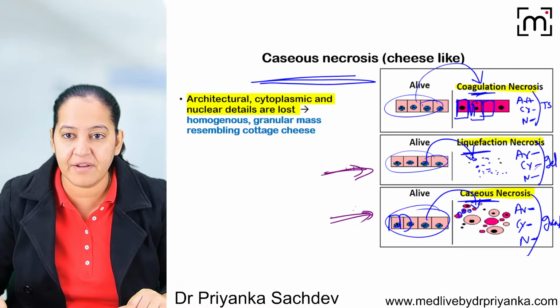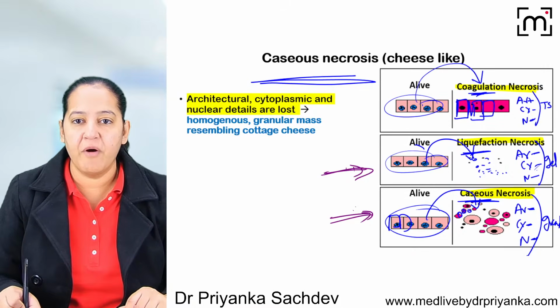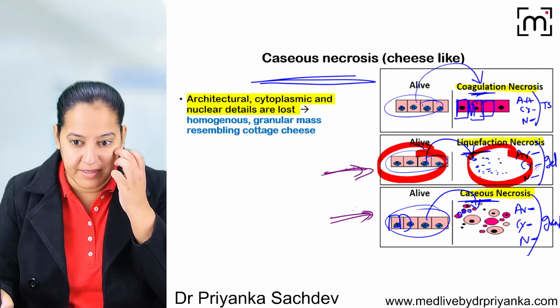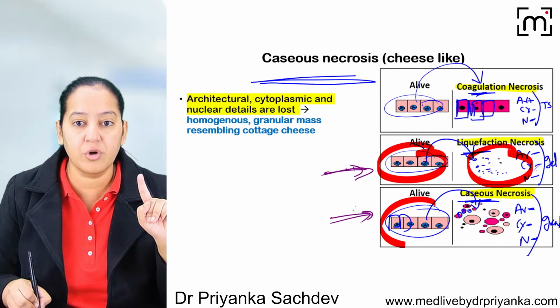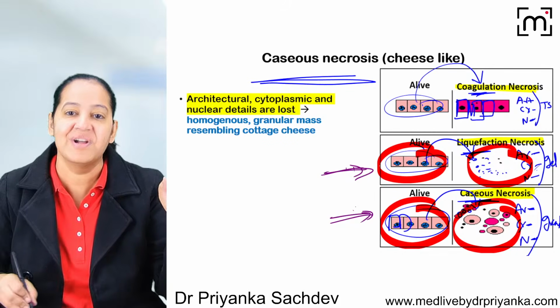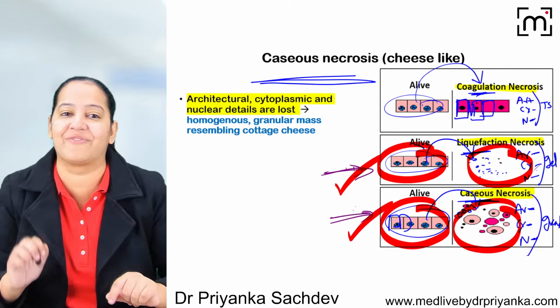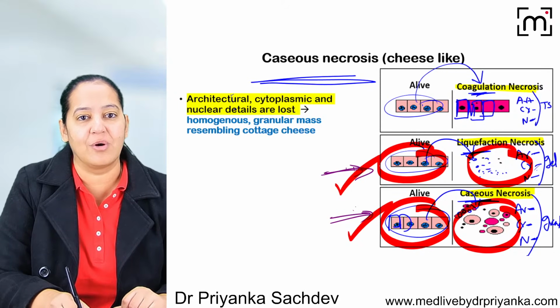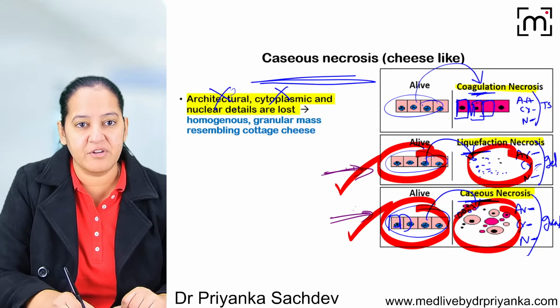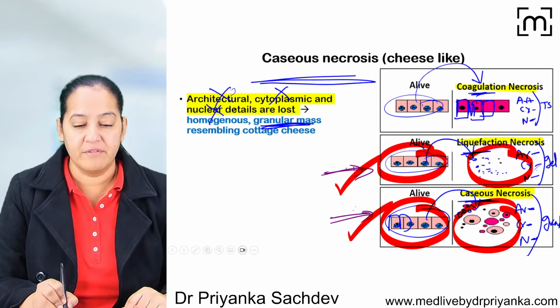Here gel-like material, the group of live cells get converted into gel-like material. All three details are lost. But here also the group of live cells converted into a granular material. All three details are lost. So all three details are lost here also, but ultimately what is formed, that is different. Architectural detail, cytoplasmic detail, and nuclear detail are lost. And ultimately, a granular mass is formed.